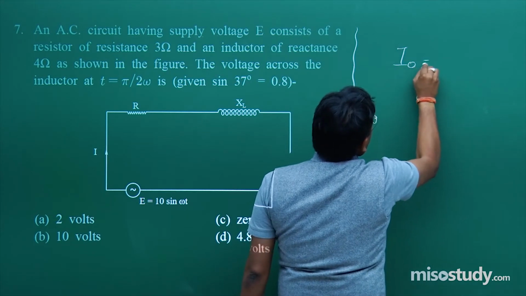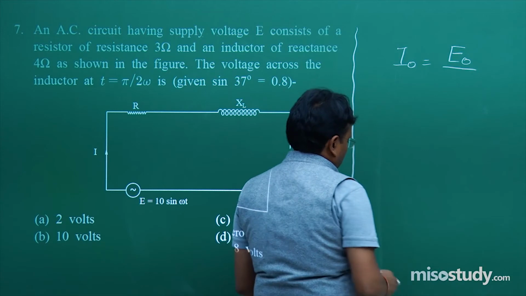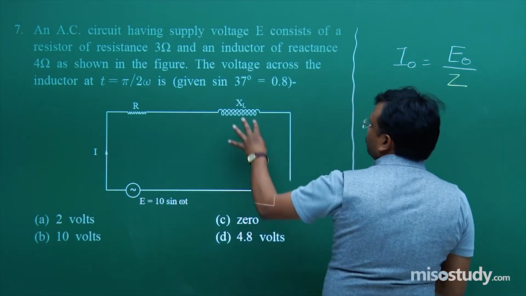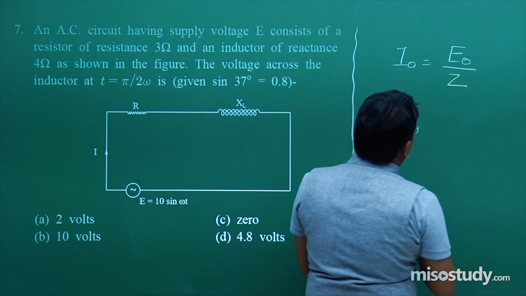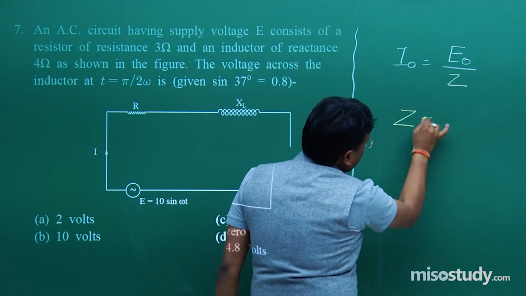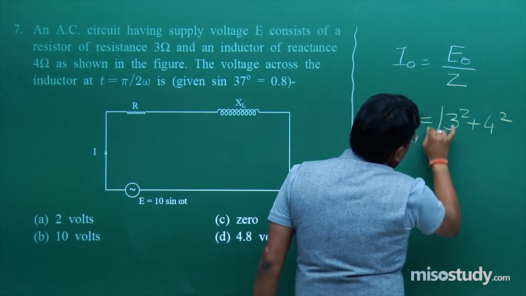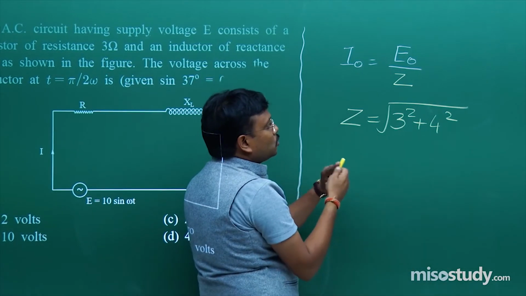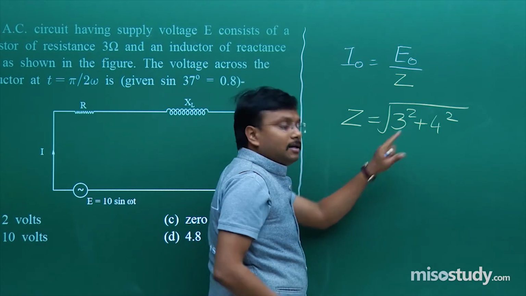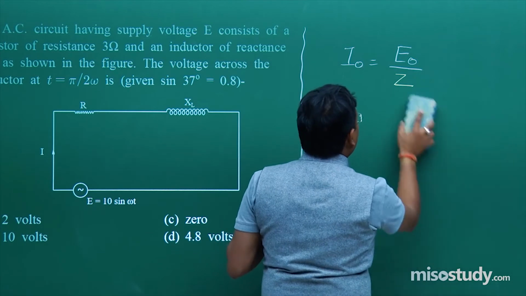I naught is equal to E naught upon Z. All values are given over here. How can we find it out? Now this yellow term Z is how much? Z is under root of 3 square plus 4 square. That's why I used yellow color. 3 3s are 9 plus 4 4s are 16, that is 5 finally. Otherwise there is no point of mentioning it with the yellow color.